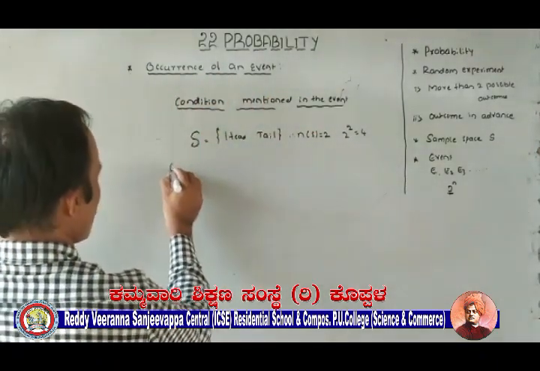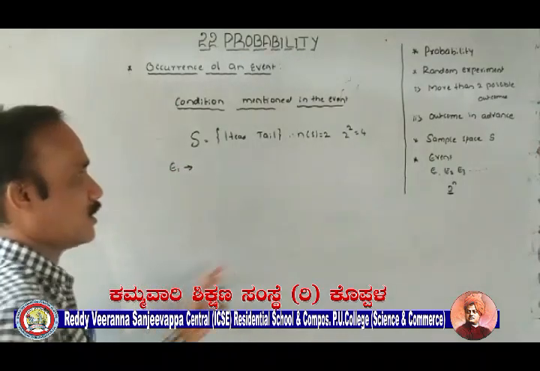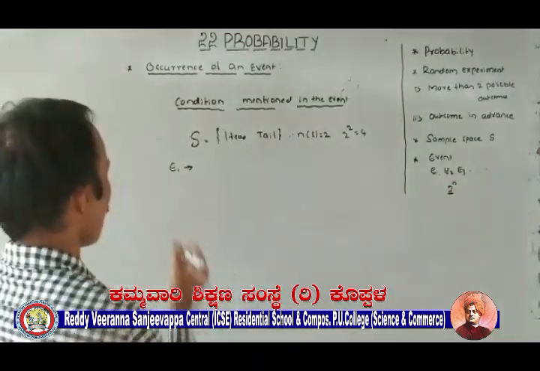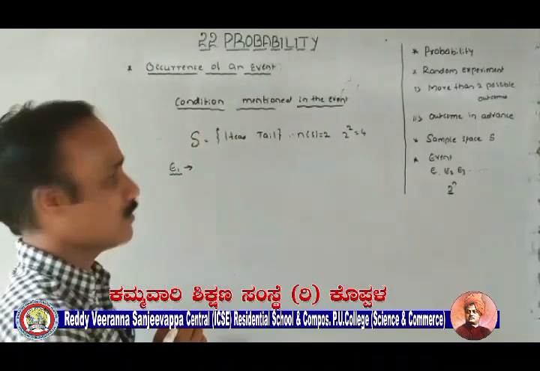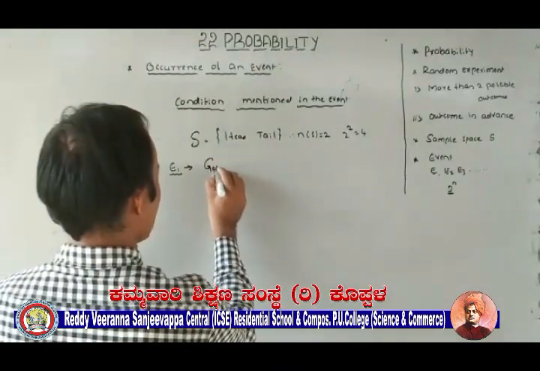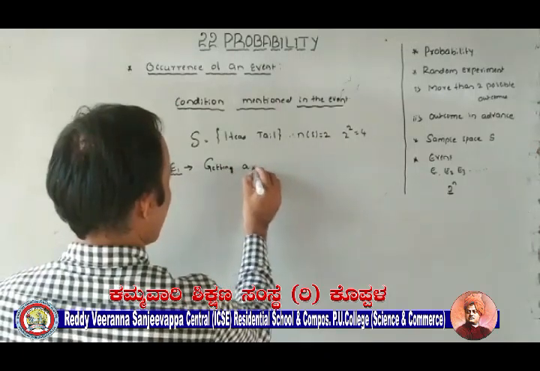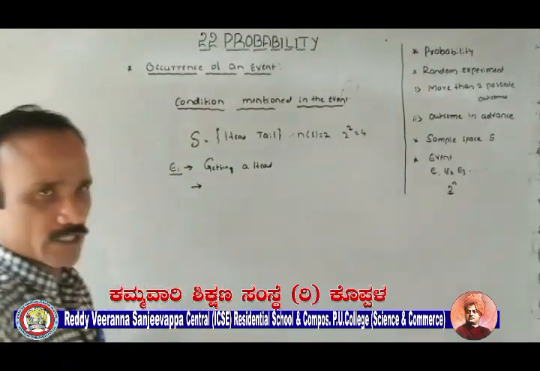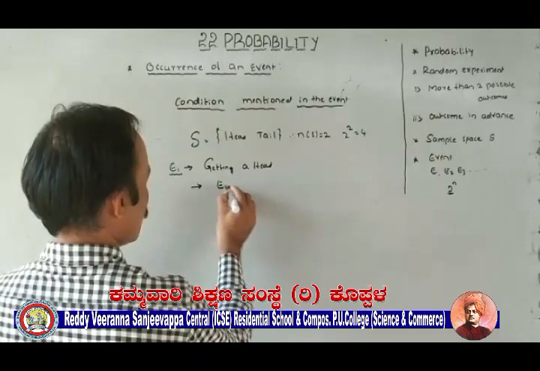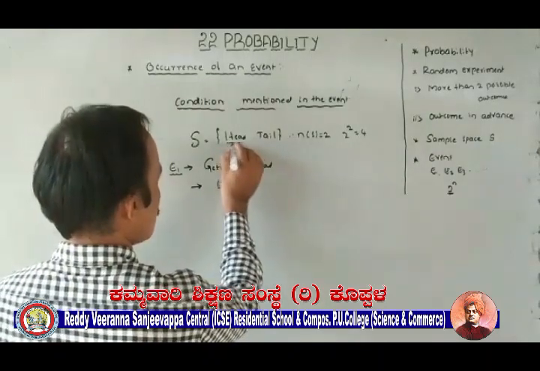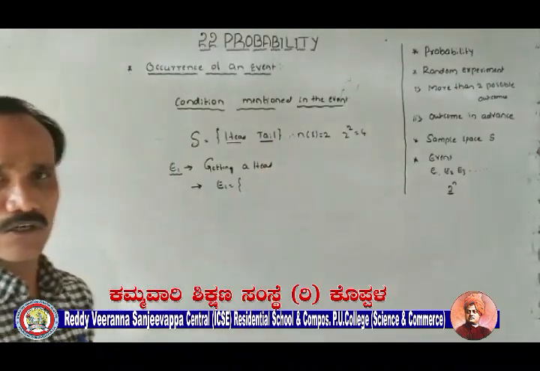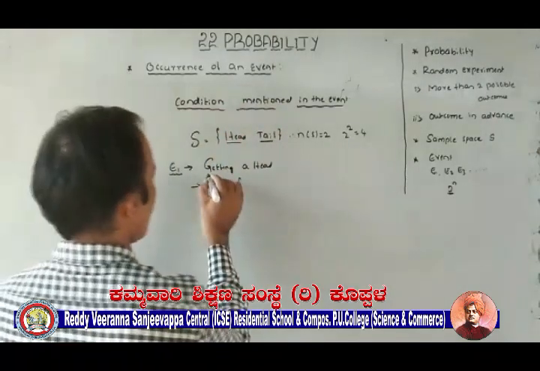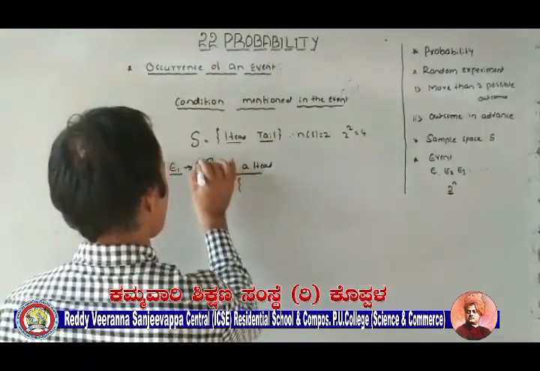So I will consider one event. Generally, events are denoted by E1, E2, E3, E4 and so on. Now I will say one condition: getting a head, or the topmost face appears head. Now E1 is equal to this. From the sample space, we have two options, head or tail. What is the condition mentioned here? Getting a head. This is the condition.